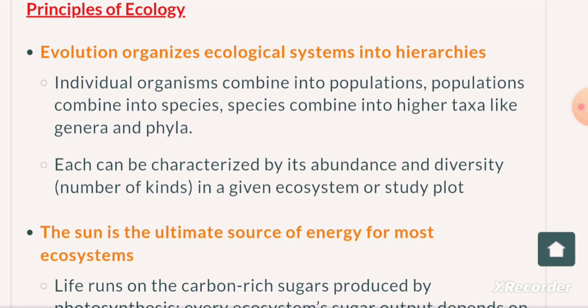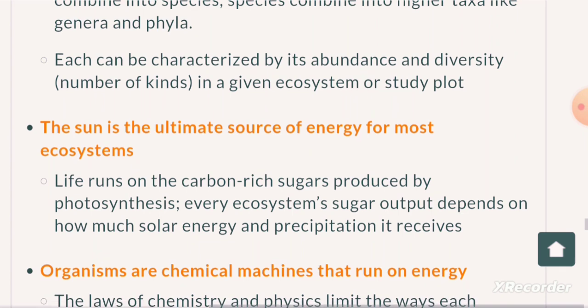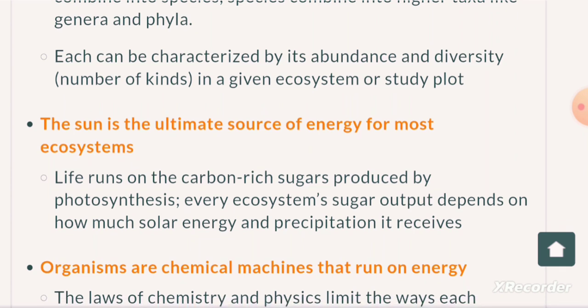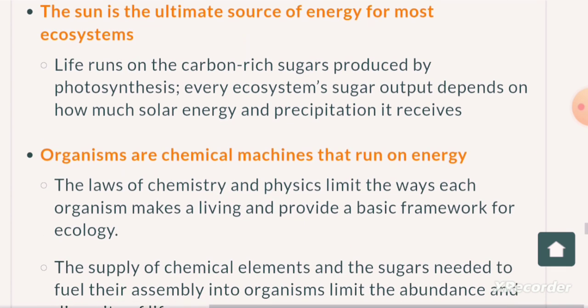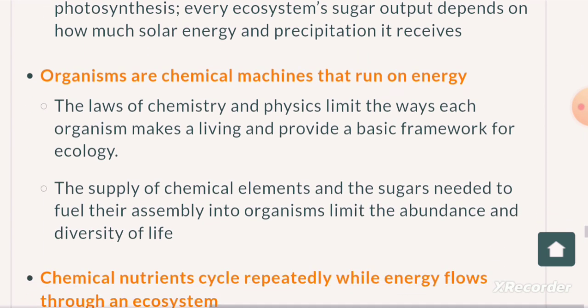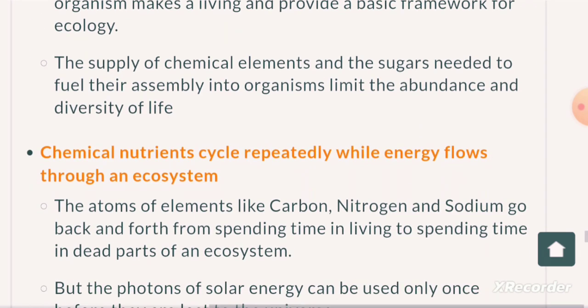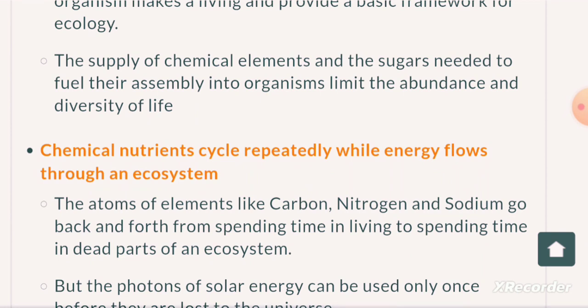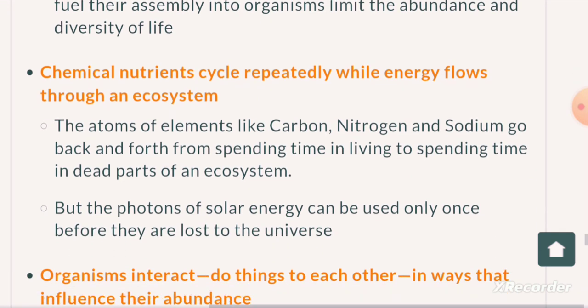Now we can see the principles of ecology. First, evolution of organized ecological systems into hierarchies. Second, the sun is the ultimate source of energy for most ecosystems. Third, organisms are chemical machines that run on energy. Fourth, chemical nutrients cycle repeatedly while energy flows through an ecosystem.